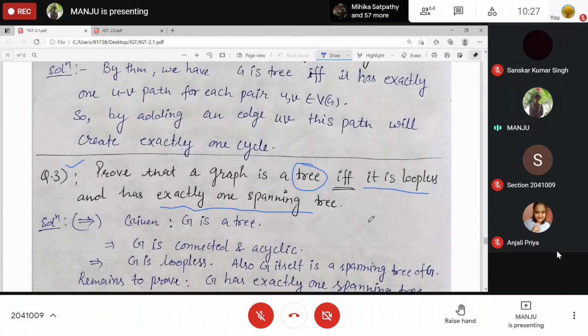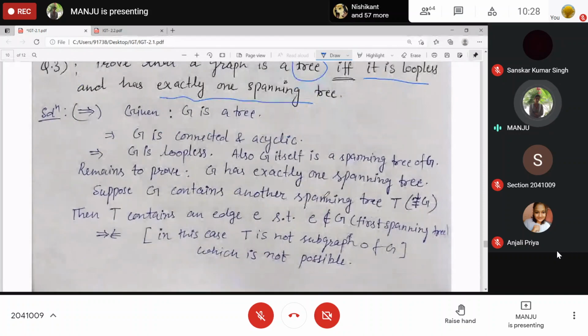Okay, so if it is loopless, meaning no loop is present, then we just need to check whether some cycle is present or not. Because it has exactly one spanning tree, that's why it is acyclic. Or you can also do it like this. Even if G is a tree, then obviously it is connected plus acyclic, right? And acyclic means no loop will be present, right? And what is also given is that G itself is a spanning tree.